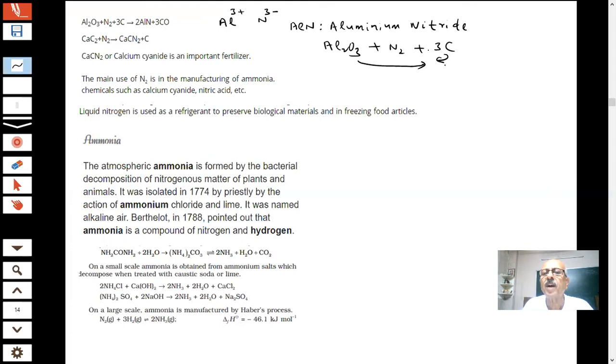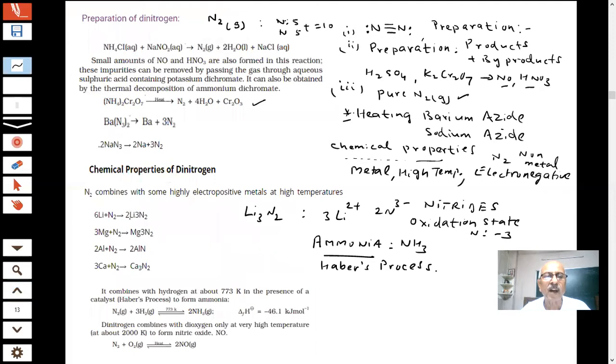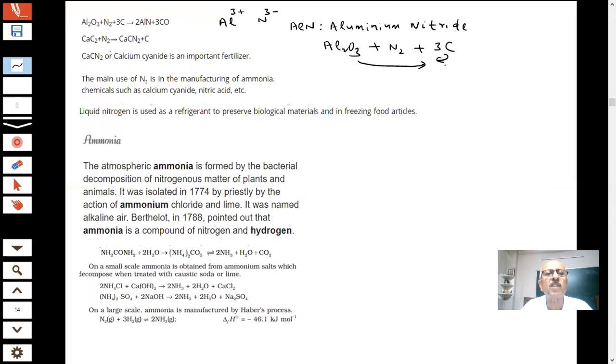Direct aluminum and nitrogen, I have not shown that reaction, because it is not that electropositive a metal, students, as compared to calcium and lithium and sodium. But how I prepared the other ones, you can see that. Lithium direct heating with nitrogen is also there but difficult, because you can see they have prepared it but the temperature must be very high. They are more electropositive as compared to aluminum. So this is an easier way.